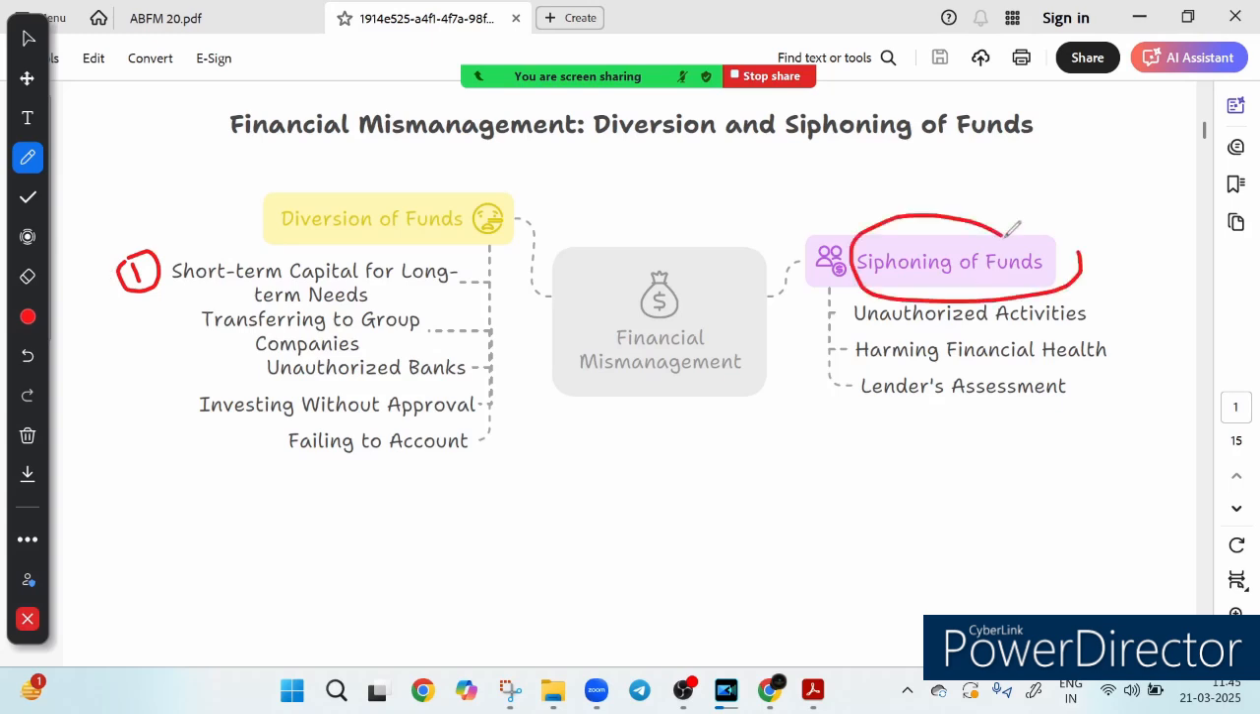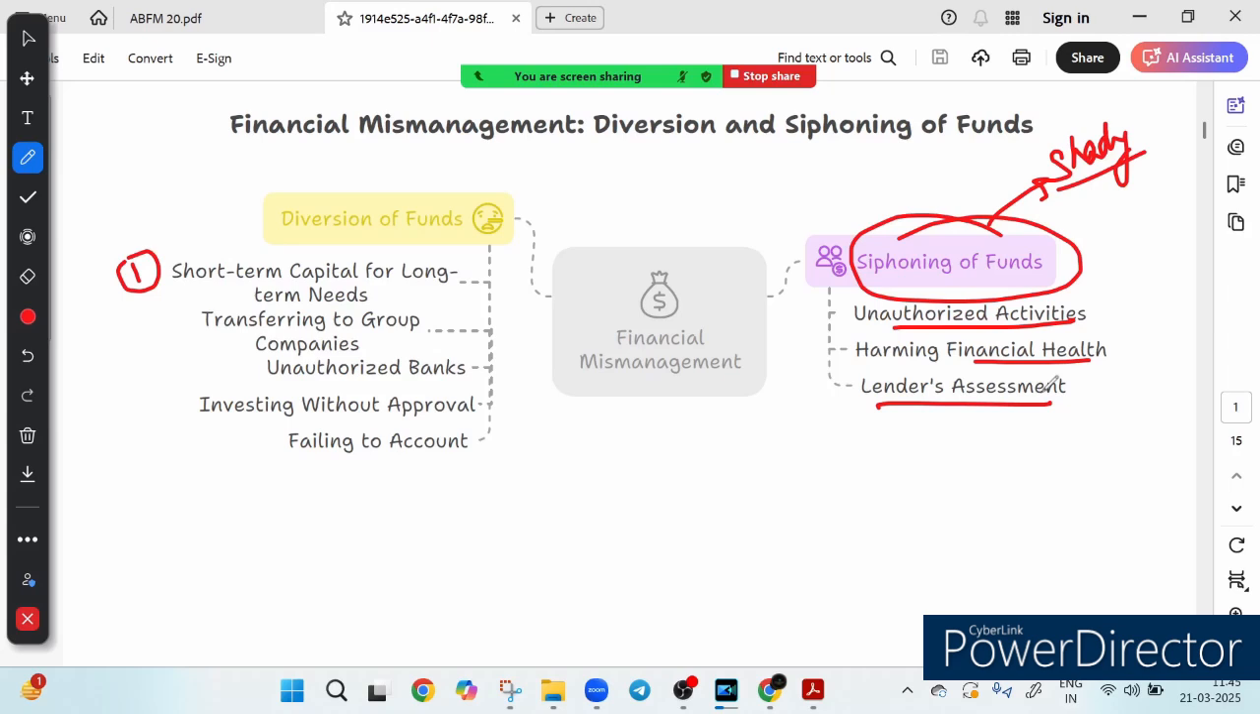And the second part is the siphoning of fund. What does it mean? This is where things get shady. Funds go into unauthorized activity. The company's financial health takes a hit, and even lender assessment gets manipulated. This is called siphoning of fund.